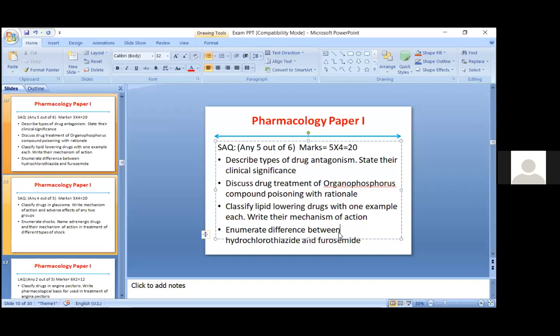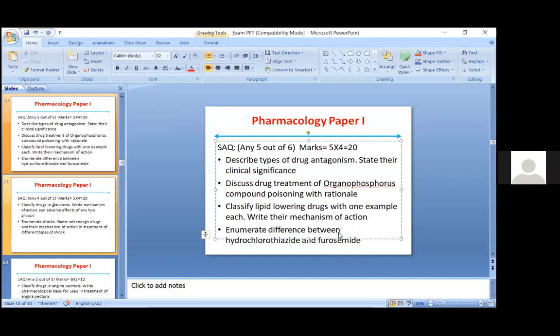So first you have to write which system these drugs belong to. Then you have to write the classification where these two drugs fit into, and then compare them with regards to the mechanism of action, the side effects, the half-life, the dosage formulation.